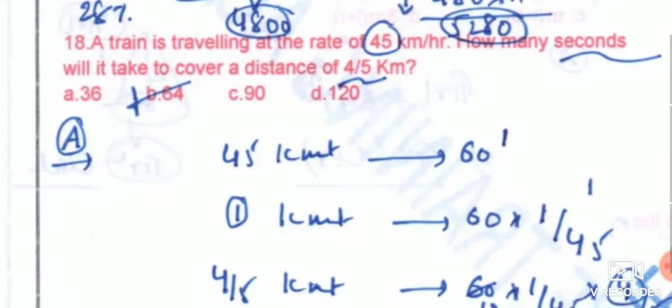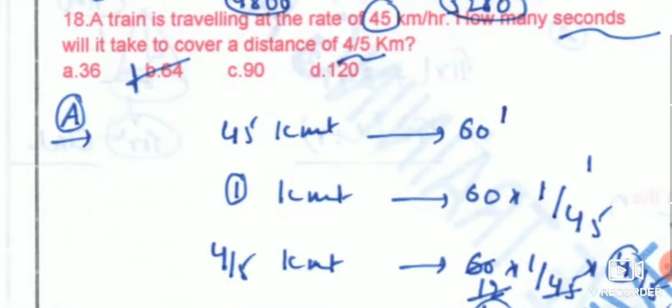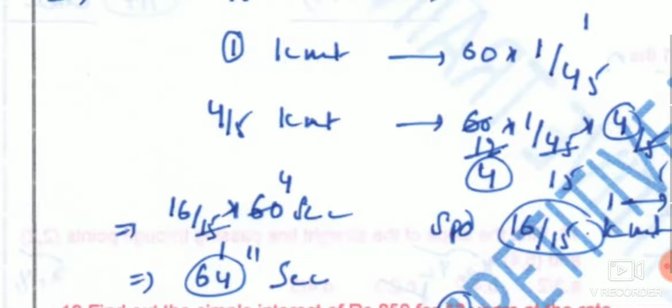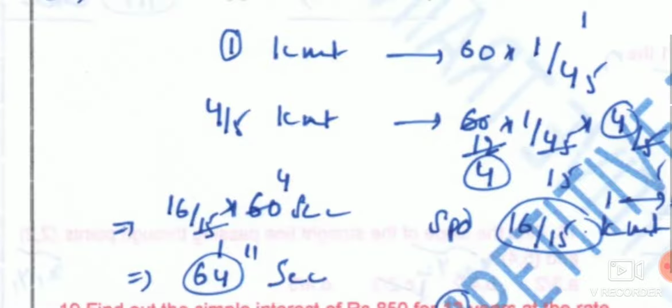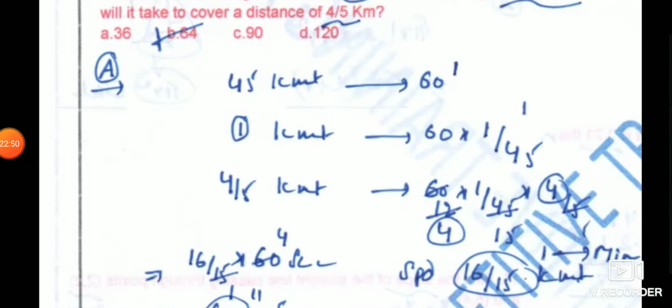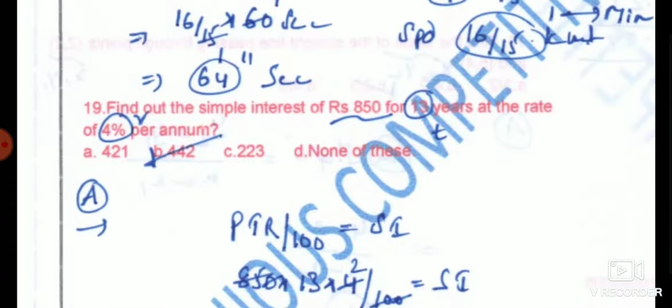A train is traveling at the rate of 45 km per hour. If we convert 45 km per hour, 1 km per hour, you can directly do it, 60 into 1 by 45. So 4 by 5 kilometer, that is whatever subtraction, we will get this. As usual, in meters per second, we can directly get this answer. You will get 4 by 5 kilometer in 64 seconds. If you convert them into seconds, you will get the answer.